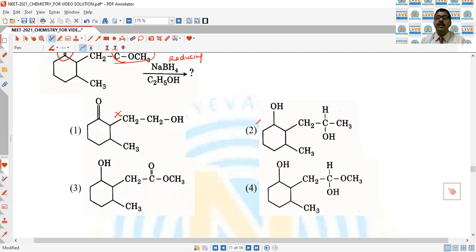Here both are reduced, so it is also not the correct answer. This is also not correct. Third, where the ketone is converted into alcohol and the ester remains the same, third is the correct answer.